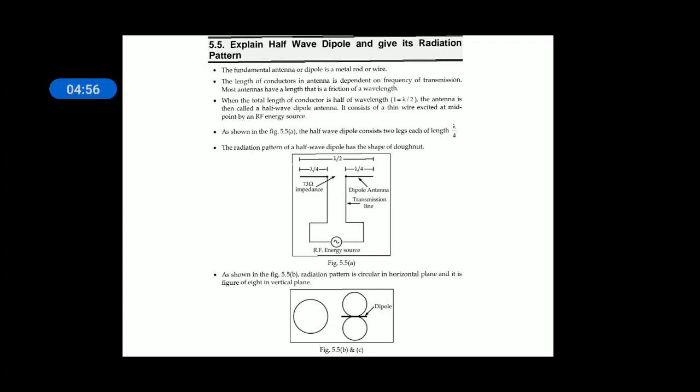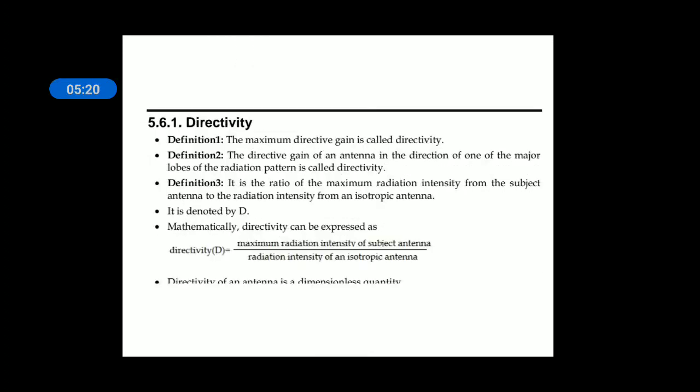Hence if the length of the antenna is lambda by 2, then that is called half wave dipole. In half wave dipole, it's a pair of two quarter wave dipoles, each having a length of lambda by 4, right? And the impedance of half wave dipole is 73 ohms.